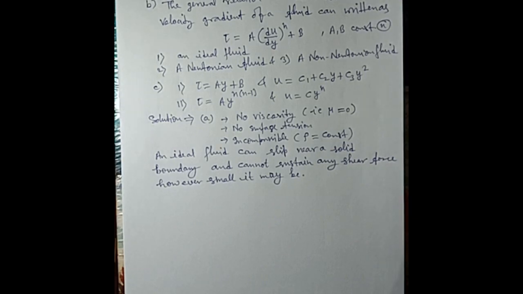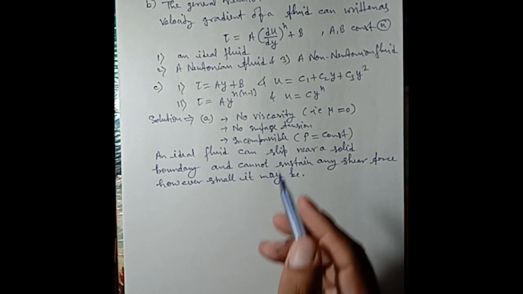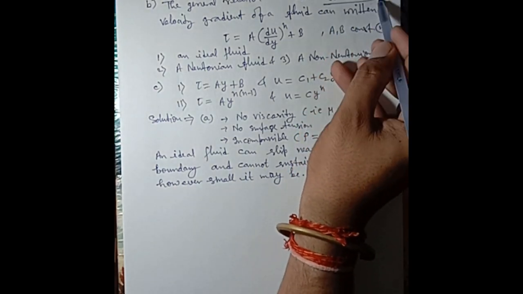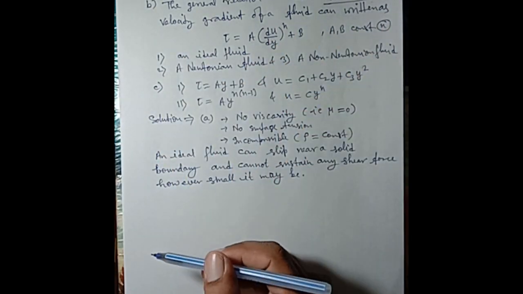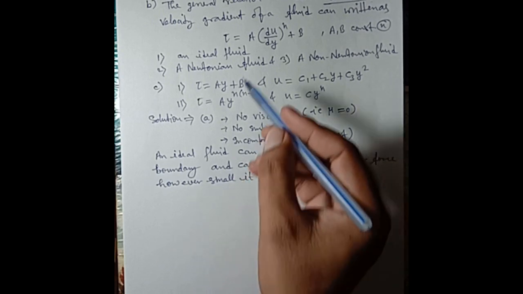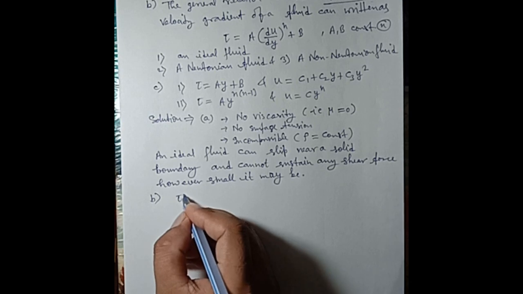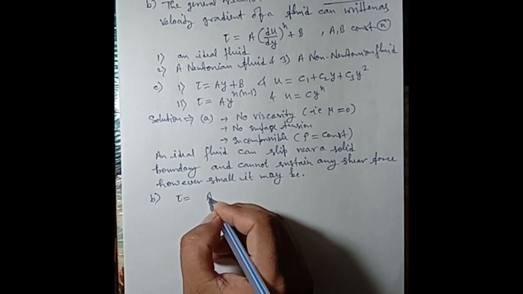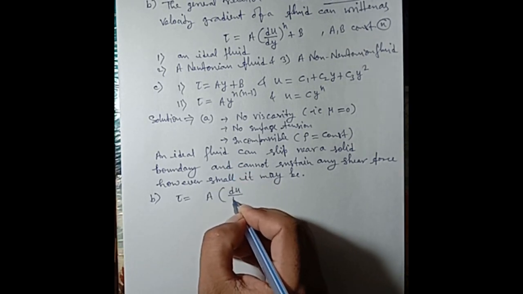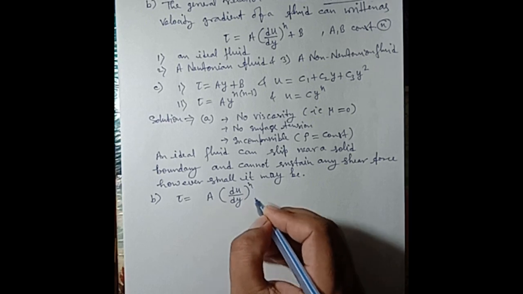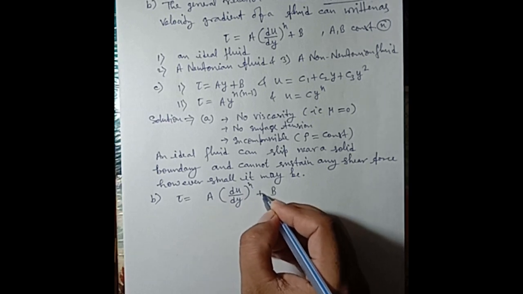Now the second one is the B part. The general relation between shear stress and velocity gradient of the fluid can be written with this formula, that is tau is equal to A (du upon dy) to the power n plus B.